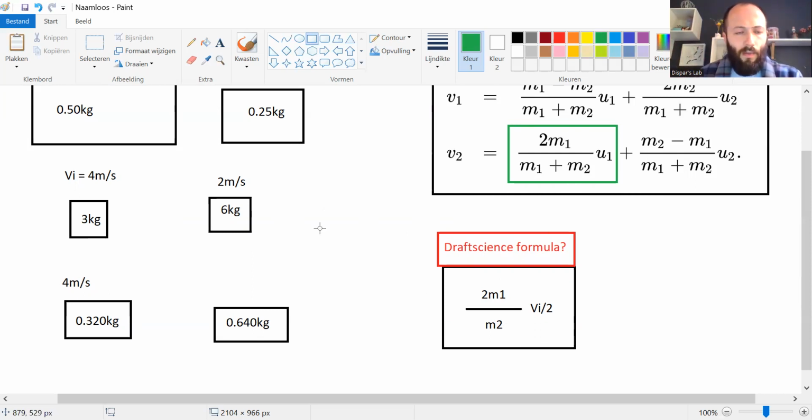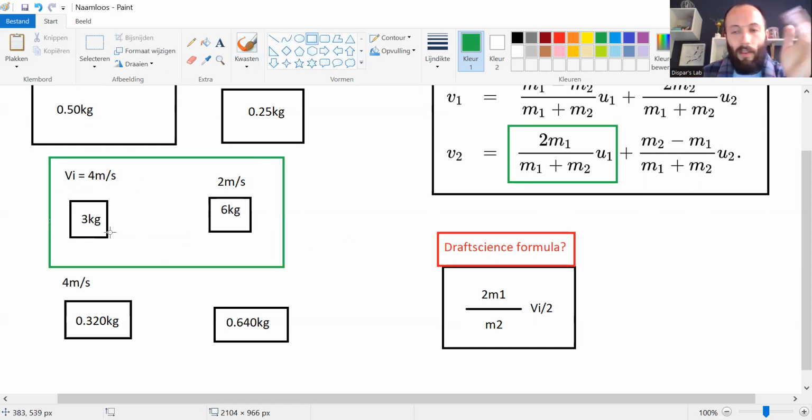based on the assumption that after collision, let's say a 1 to 2 ratio, for example here, 3 kilograms colliding into 6 kilograms, the initial velocity is 4 meters per second. After the collision, cart 2 will come out with half the speed at best, which is 2 meters per second.